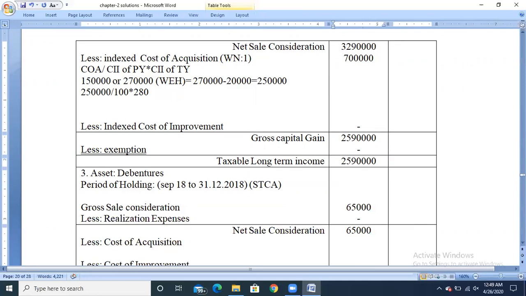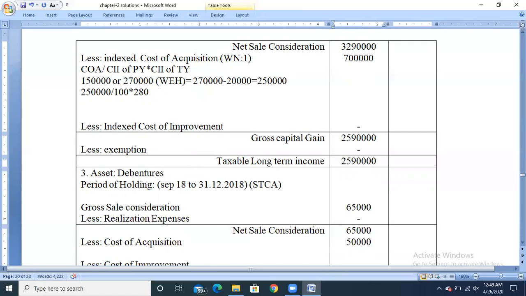So calculate the cost of acquisition. The asset has been purchased after 1/4/2001, so the purchase price will be the cost of acquisition. So the purchase price is 50,000.